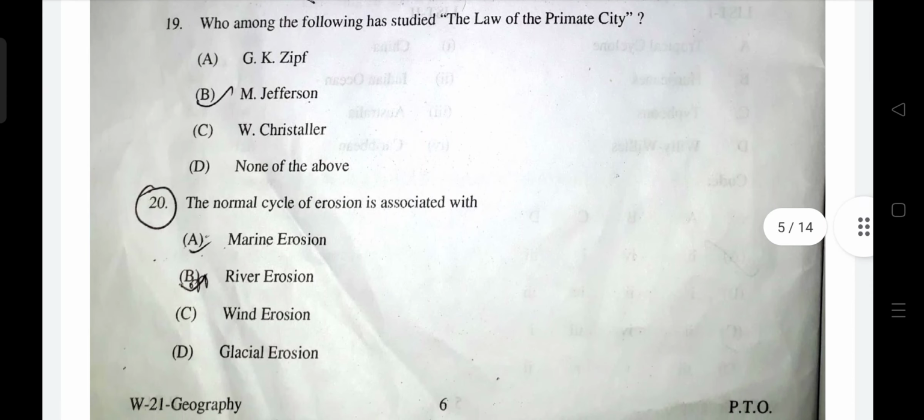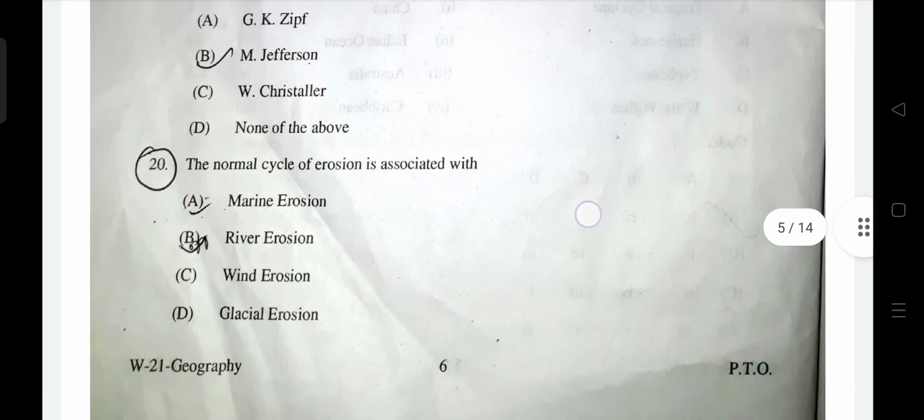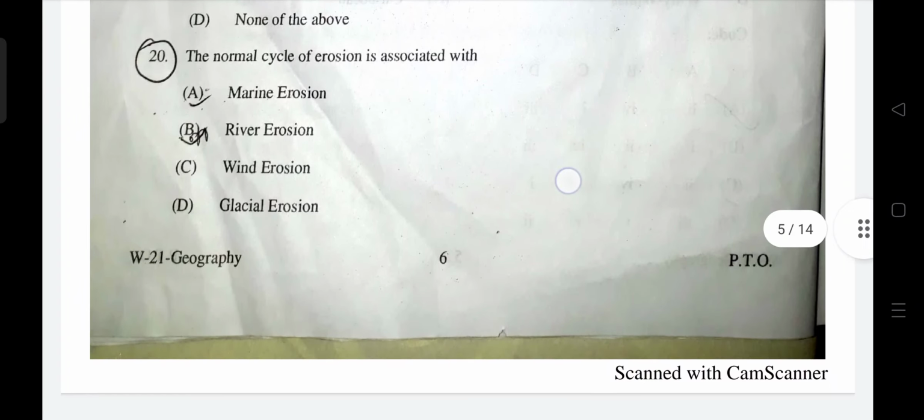The normal cycle of erosion is associated with river erosion or fluvial erosion. Why? Because rivers and fluvial landforms are widespread. River landforms can be found over a widespread area. So that's the reason we call the normal cycle of erosion the river cycle or fluvial cycle, because marine, wind and glacier action happens in certain places, but rivers are normally found everywhere.